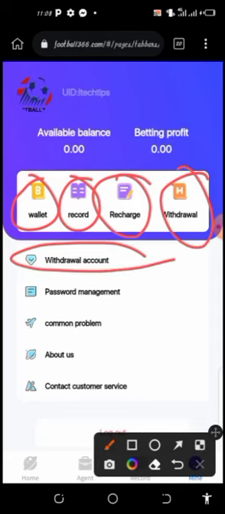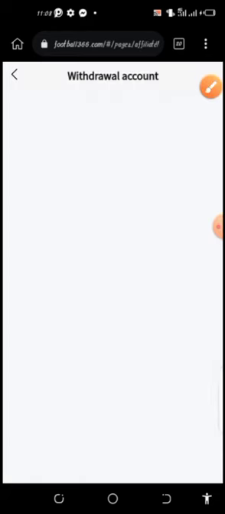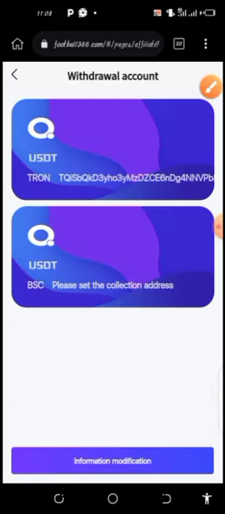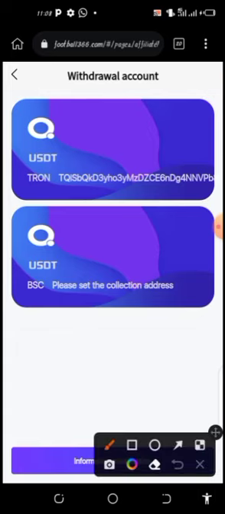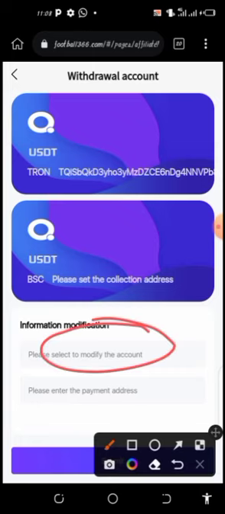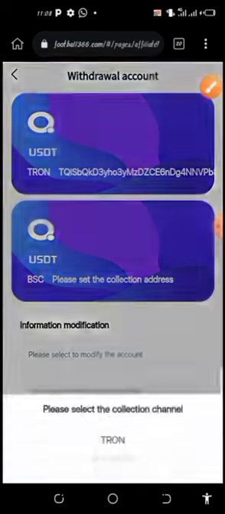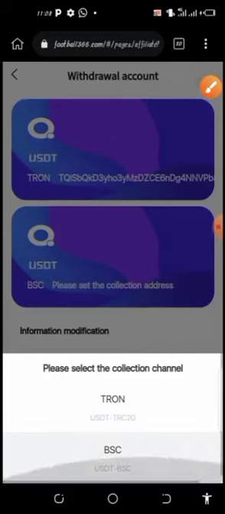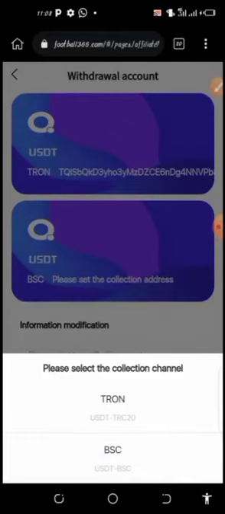The withdrawal account is where you set your account for withdrawal. So when you click on withdrawal account, you can click on this information modification, so it will take you to this page. Then you can select the account you want to make use of, either Tron or BSC, Binance Smart Chain.